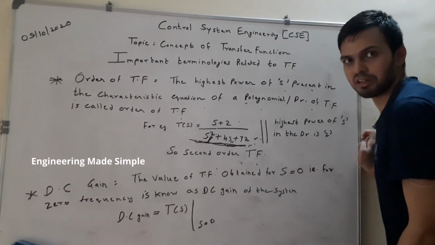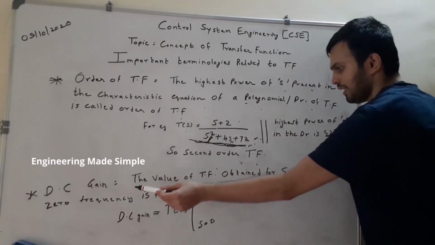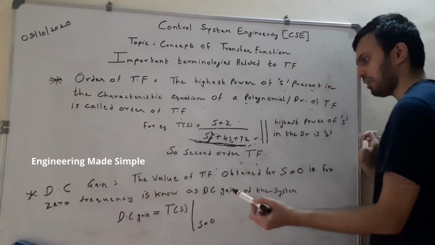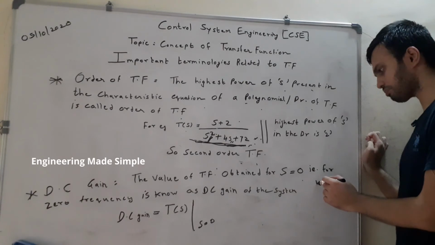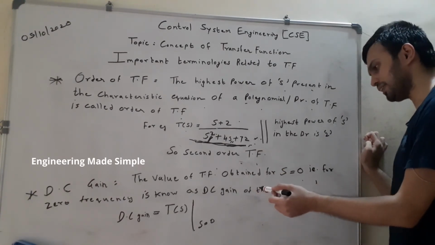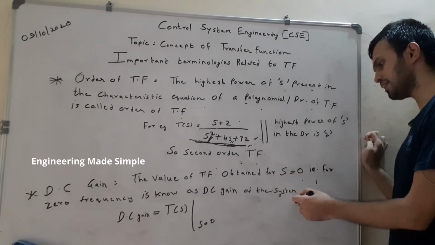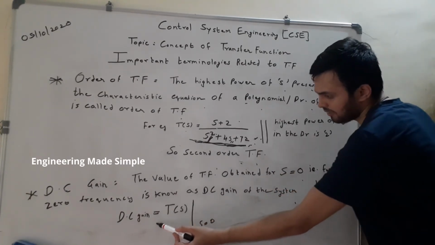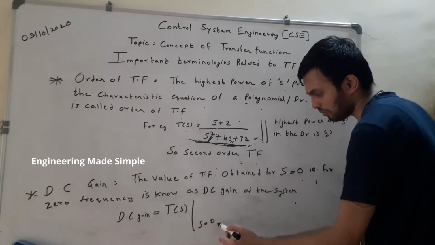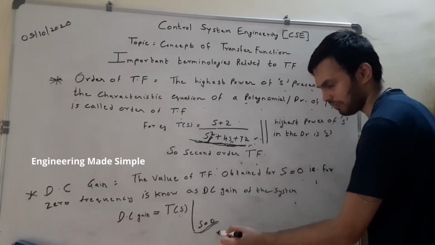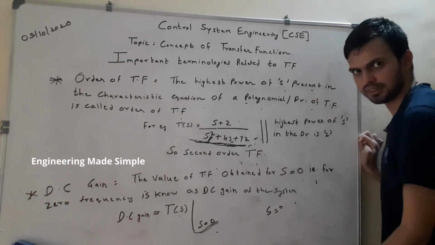Now the last terminology for today is the DC gain of the transfer function. Now what is the DC gain of the transfer function? I have written the definition over here. The value of transfer function obtained for s equal to 0, that is for 0 frequency, that is the value of the function obtained for 0 frequency, is known as the DC gain of the system. So DC gain is defined as the transfer function after substituting the value s equal to 0 in the transfer function. So s equal to 0 denotes 0 frequency.